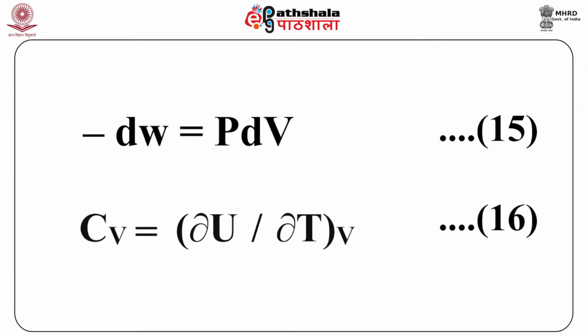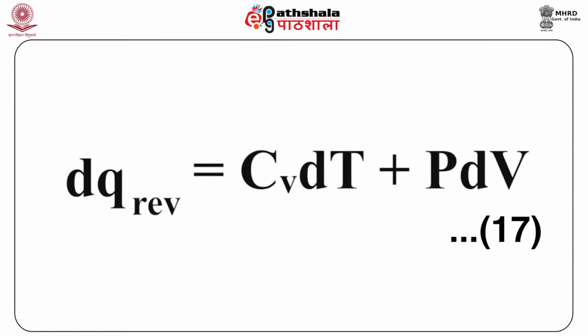If the work is done due to expansion of the gas, then for an infinitesimal change in volume, minus dW is equal to P dV. This is our equation 15. Also, we have Cv equals dU by dT at constant volume, as our equation 16. Substituting equations 15 and 16 in equation 14, we get dq reversible is equal to Cv dT plus P dV as our equation 17.